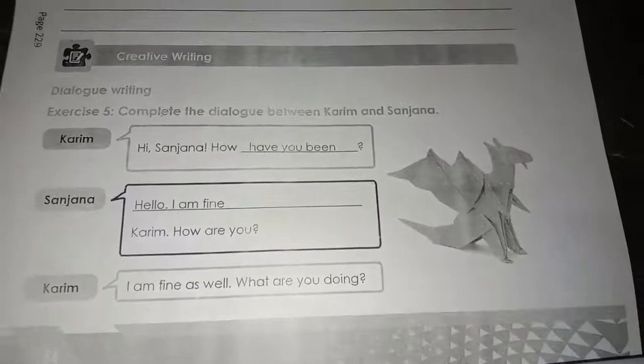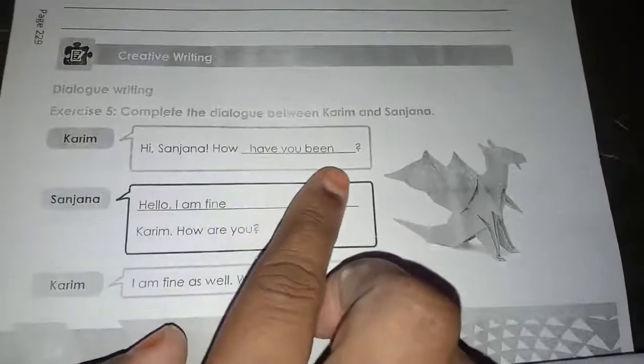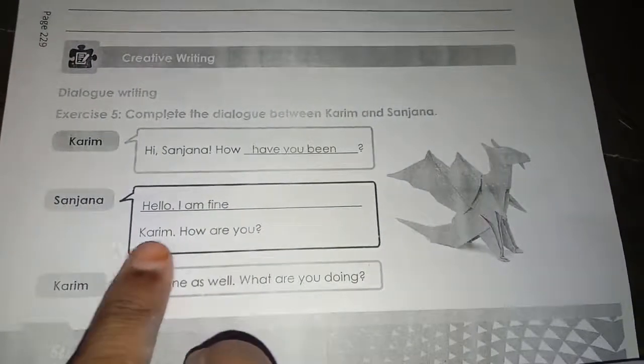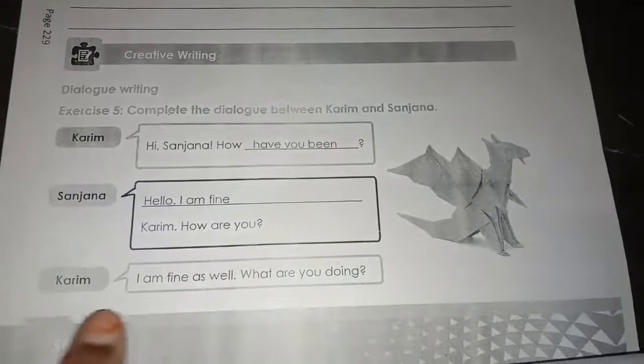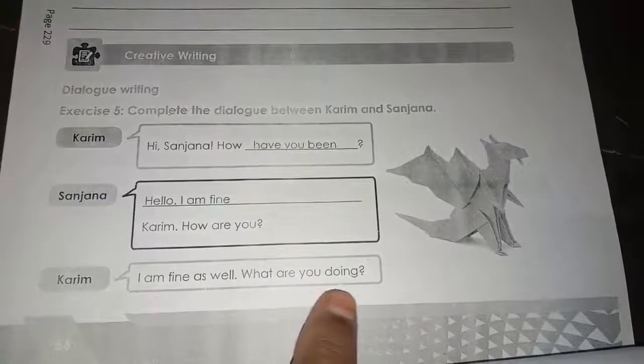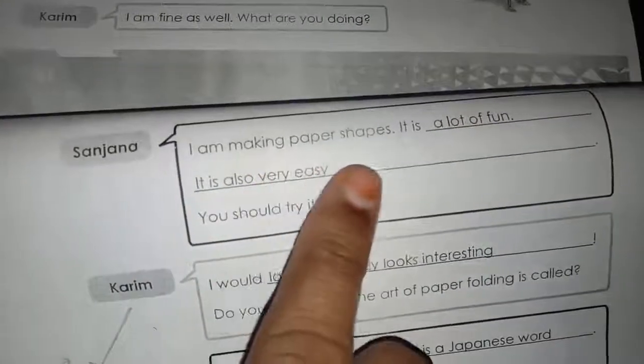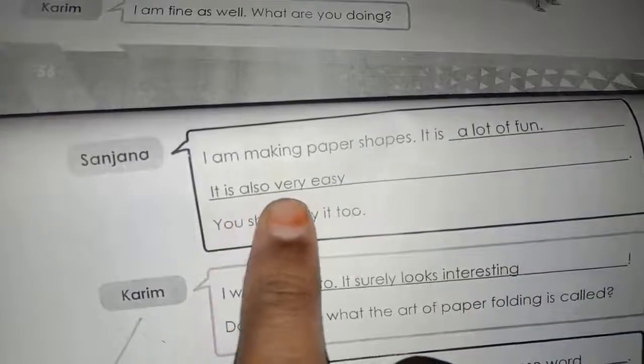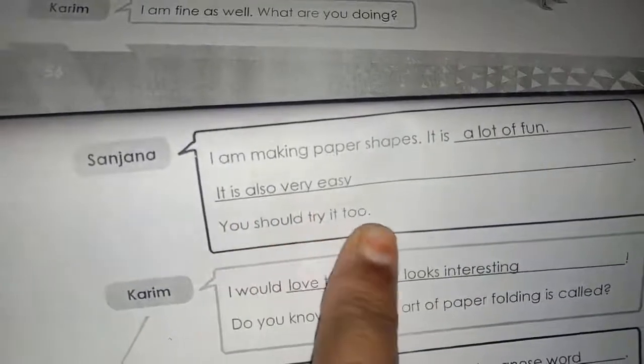See here, children? Exercise 4. Conversation, I said. Hi, Sanjana. How have you been? Sanjana: Hello, I am fine. How are you? Karim said, I am fine as well. What are you doing? Sanjana: I am making paper shapes. It is a lot of fun. It is also very easy. You should try it too.